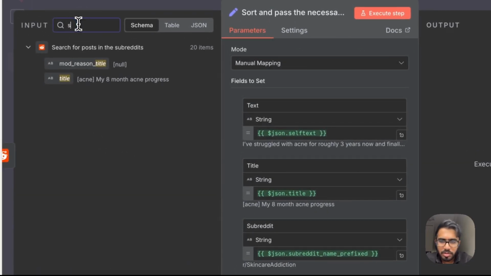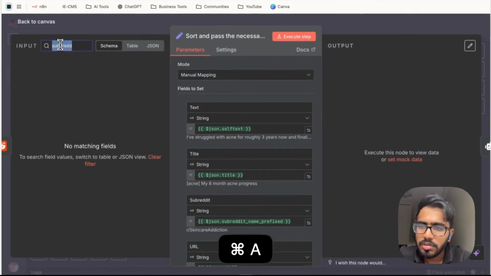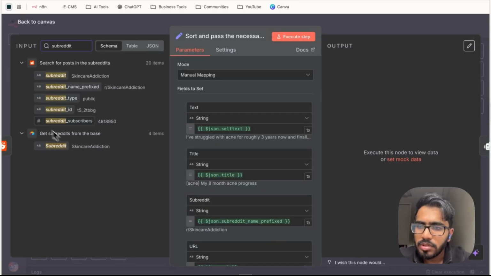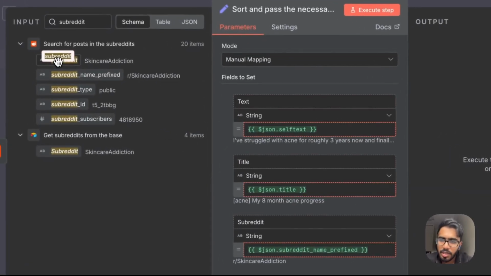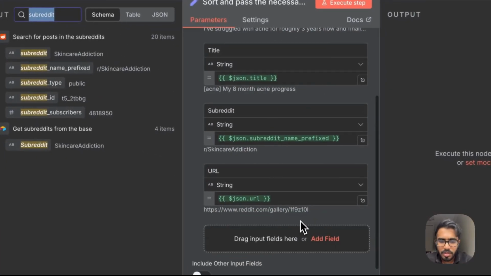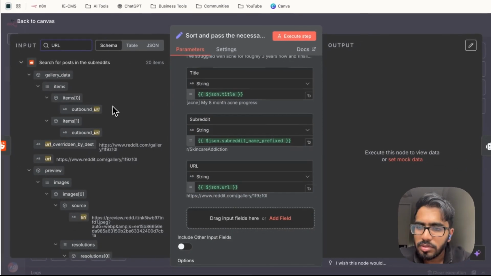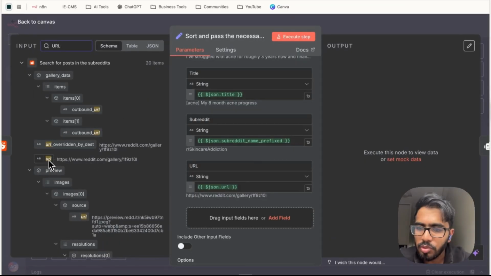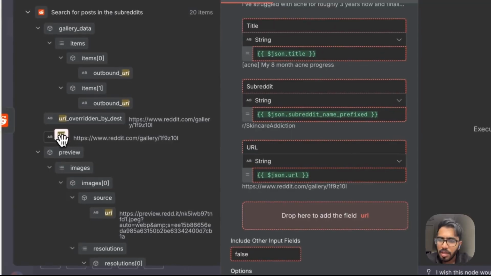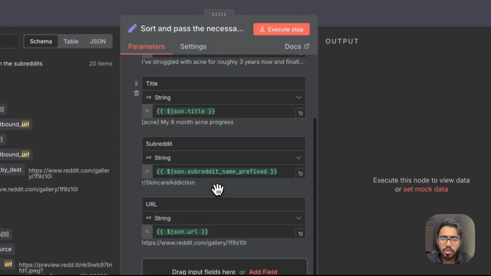Then the subreddit. Yeah, so the subreddit will be this value. Again, drag and drop here, and then the URL. So this will be the URL of the post. You can see it here. Just drag and drop it down again here, and that's how your set node is configured.